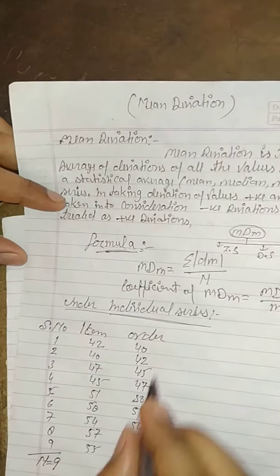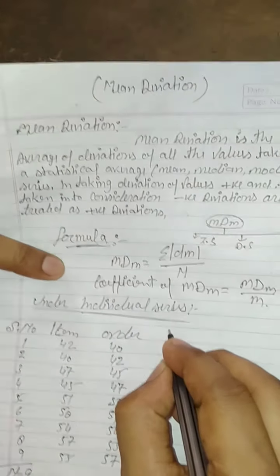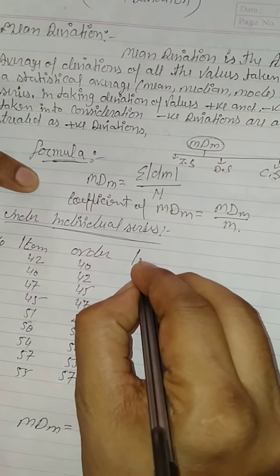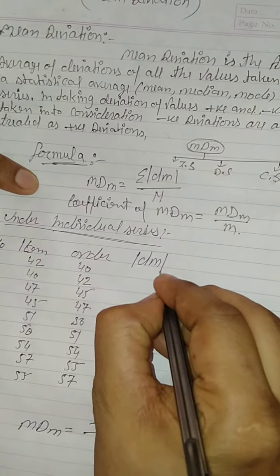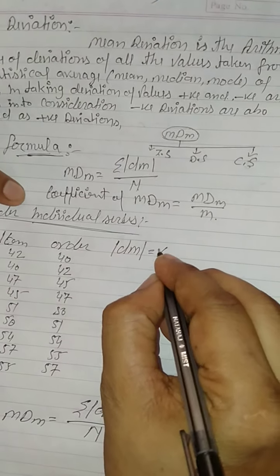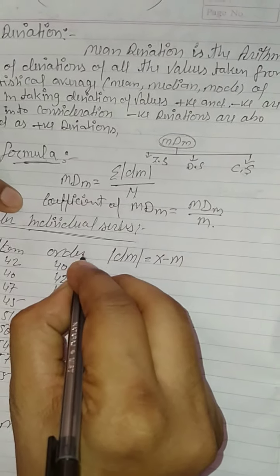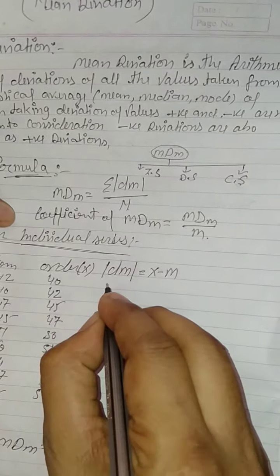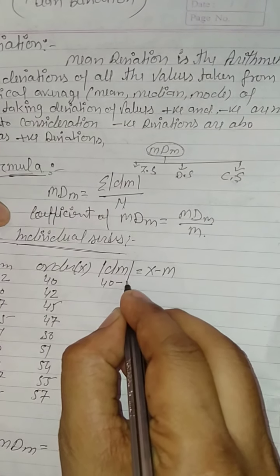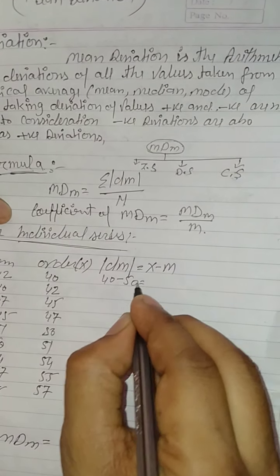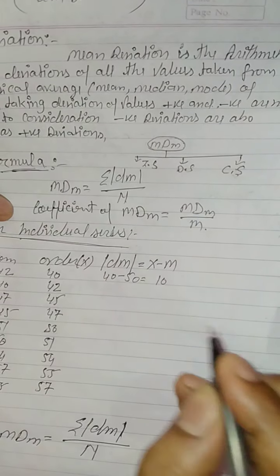After that we will take the deviation |D_M|. The formula is |X minus M|, where X is the item. So 40 minus 50 is equal to 10.